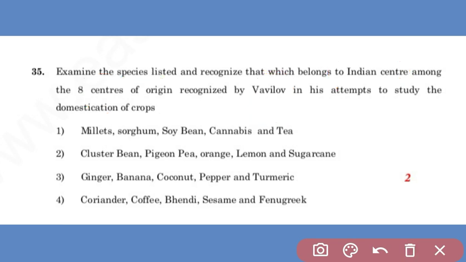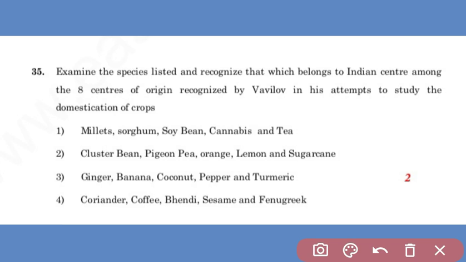This is a question asked about the geographical centers of plants, and that which are present in the Indian center. A center of origin is a geographical area where a group of organisms, either domesticated or wild, first developed its distinctive properties.